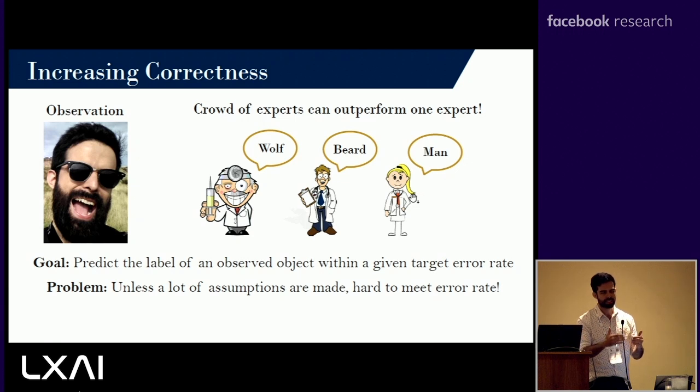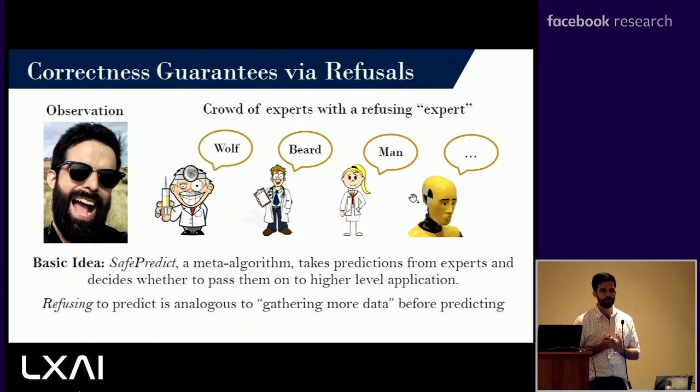We want to take that step back. We don't want to have any assumptions about the data that we see, so that our algorithm can be applied anywhere. And we also don't want to have any hard assumptions on the experts themselves. We do this by introducing what we call a dummy expert. The dummy is simply going to say, let me see more data. It's essentially refusing to predict. So anytime we ask the dummy for a prediction, it's going to say, I refuse to predict, let me see more data.